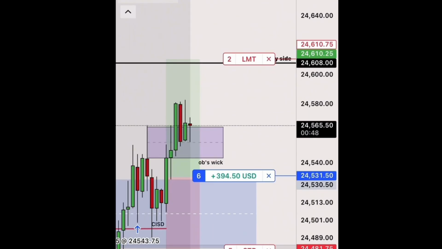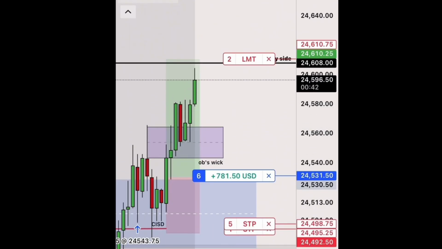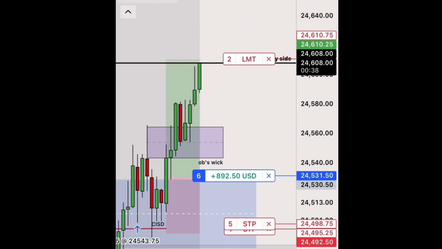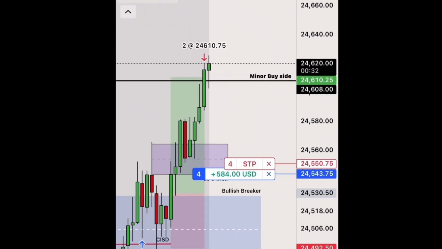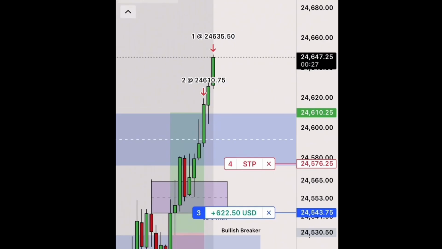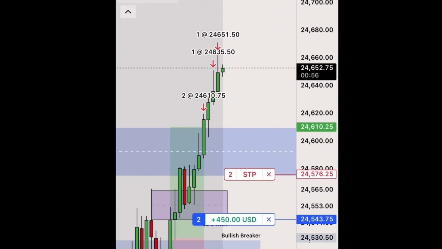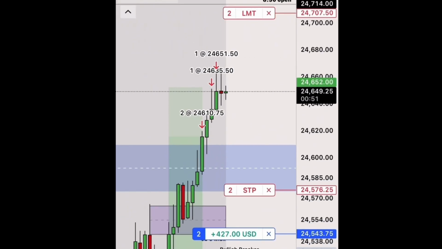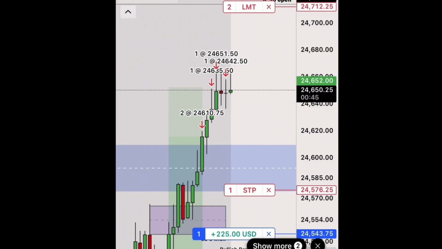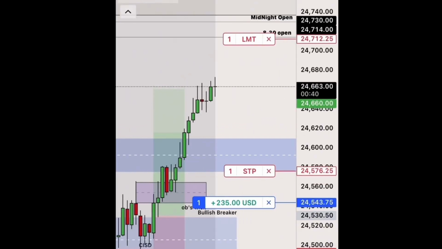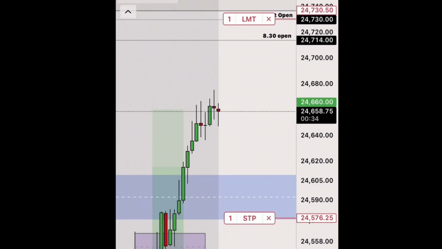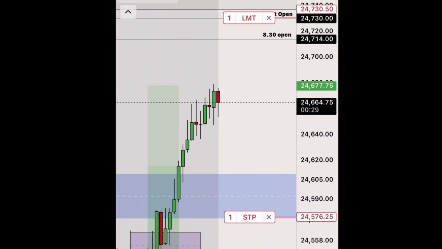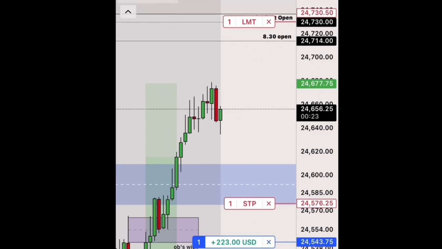So right here, that order block's wick, I want to see that support price higher into the buy side, just like that. Amazing. So I sold 2 and I left 4 as runners, and you see here I'm selling 1 and 1 as it goes up. So now I sold 1 more, now I'm in 1 more runner. Stop losses will be below that order block right there. So this is about like 145 points.